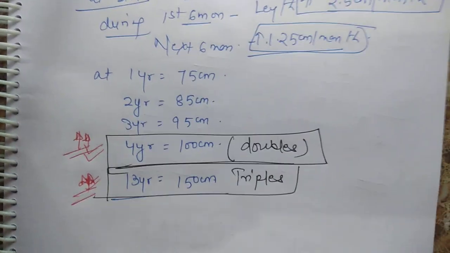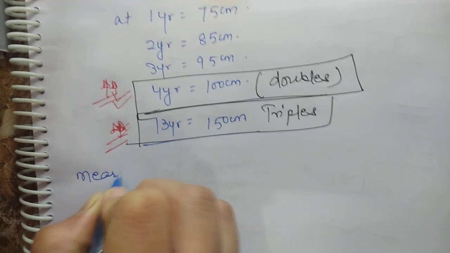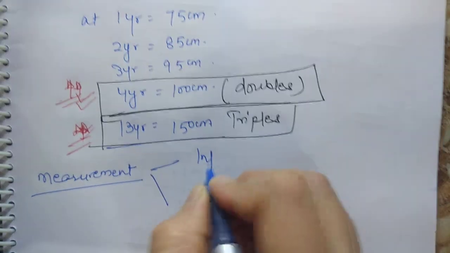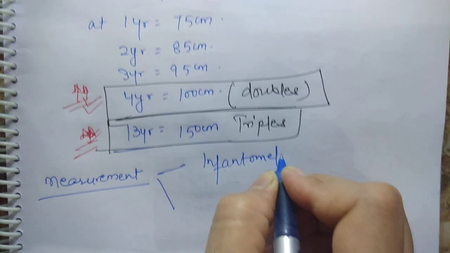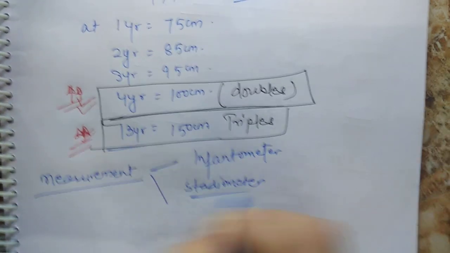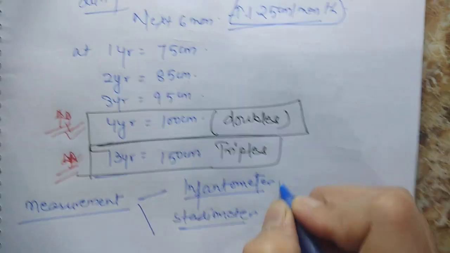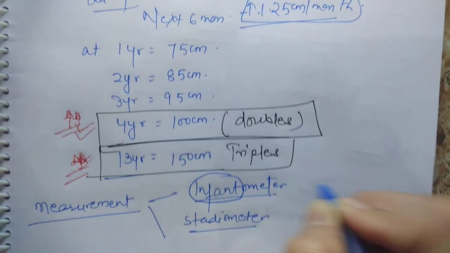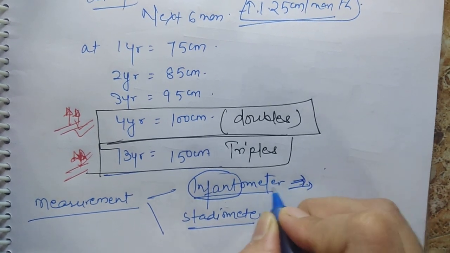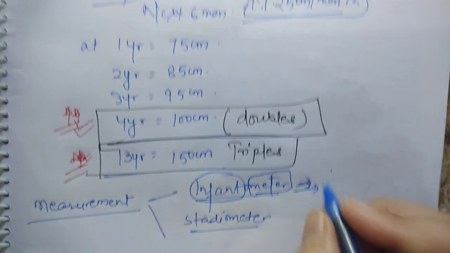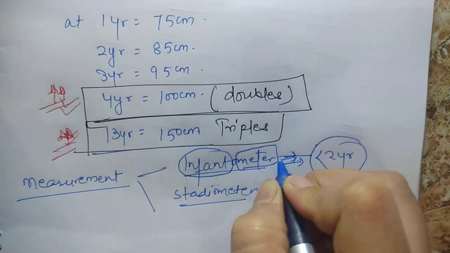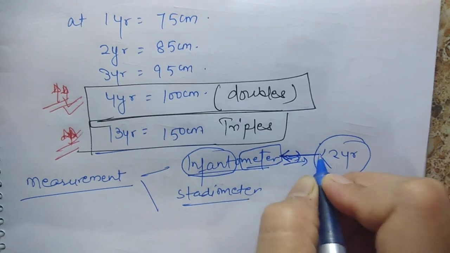So how will you measure the height? What is the method of measurement of height or length? There are two scales. One is infantometer. Second is stadiometer. Infanto means infant, less than 1 year of age, that means the child cannot stand. Meter means we are measuring the length or the height. So for a child less than 2 years of age, we measure the length.